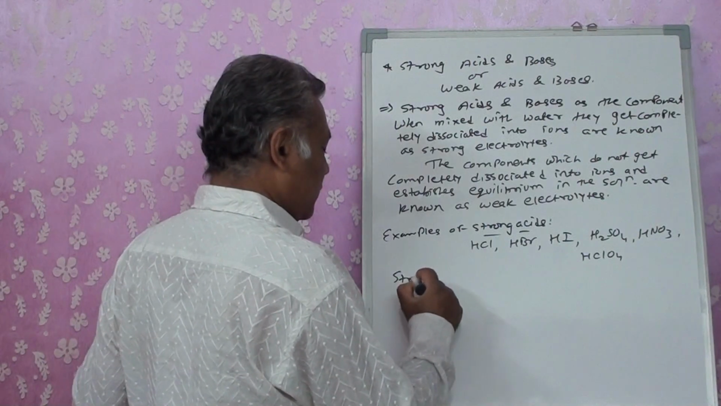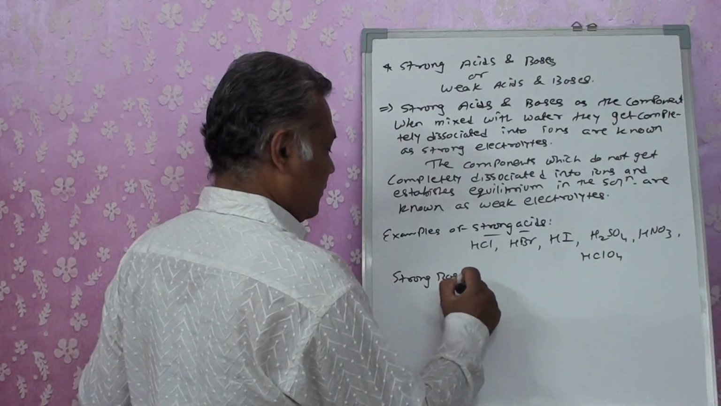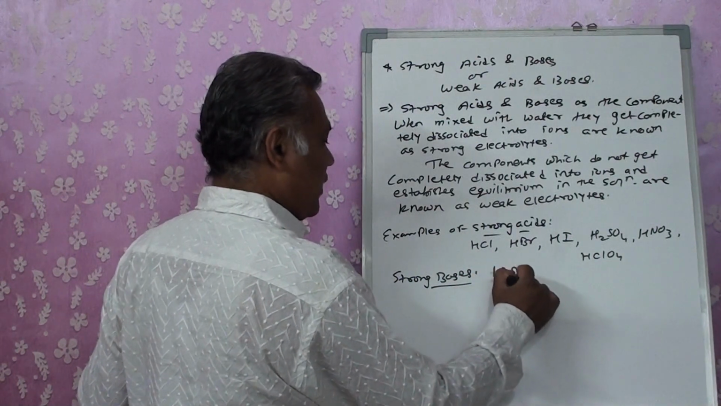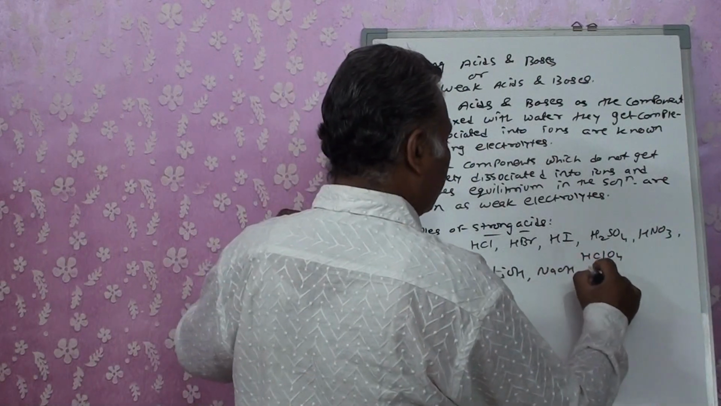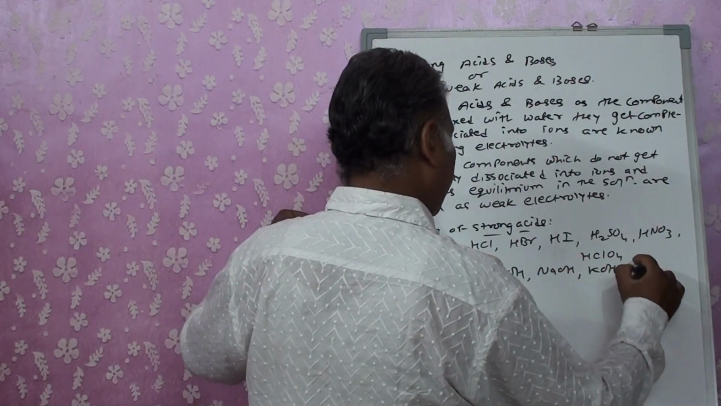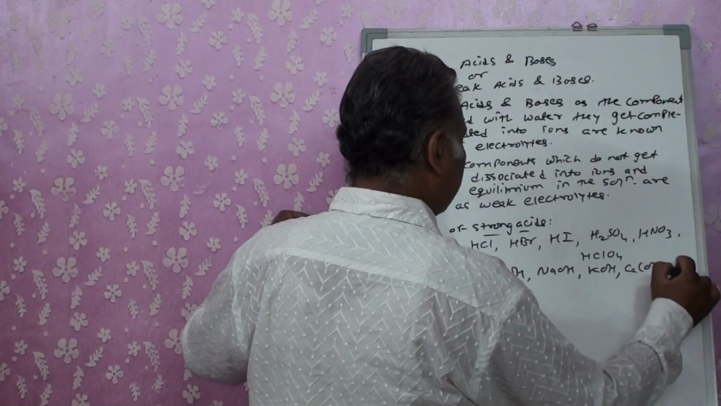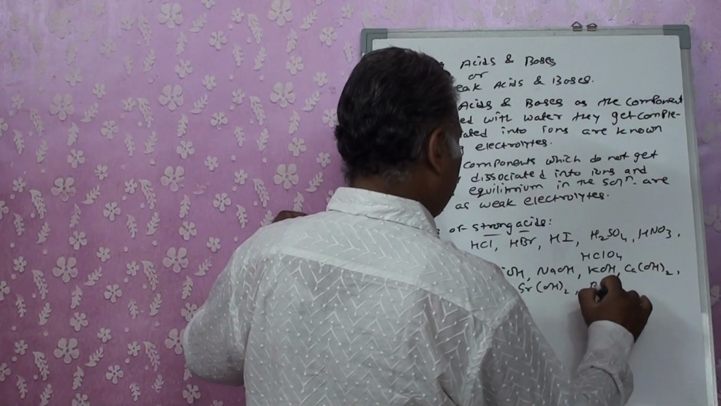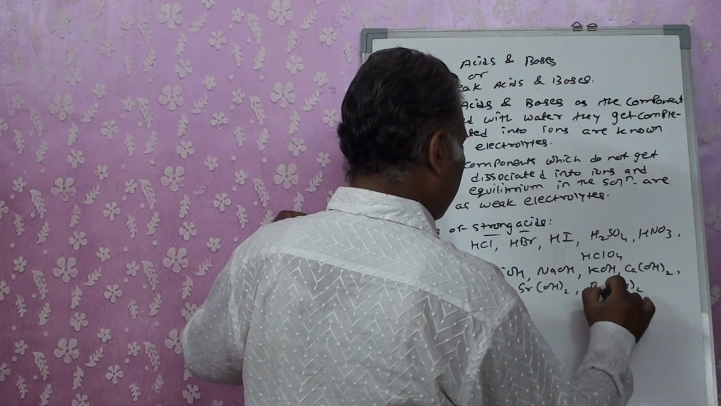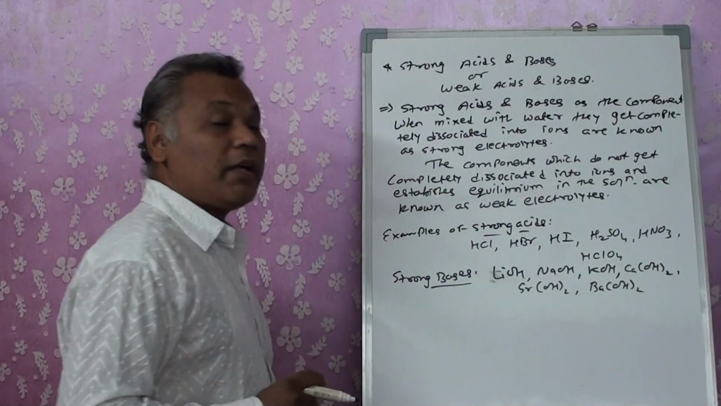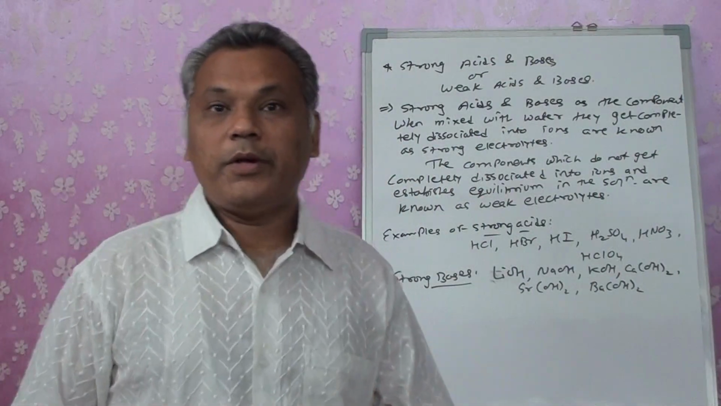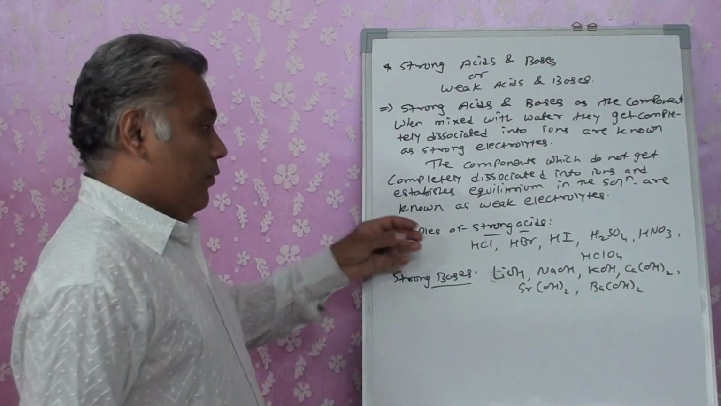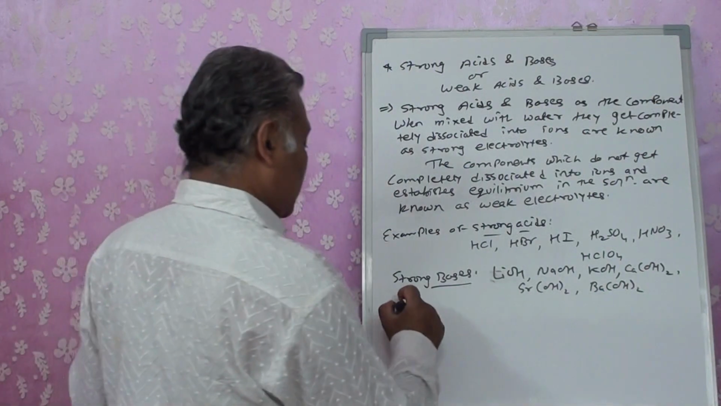For strong bases, LiOH, NaOH, KOH, Ca(OH)2, Sr(OH)2, and Ba(OH)2 are considered to be strong bases. Again I am repeating, this is only for your syllabus, that we have these as strong acids or strong bases.